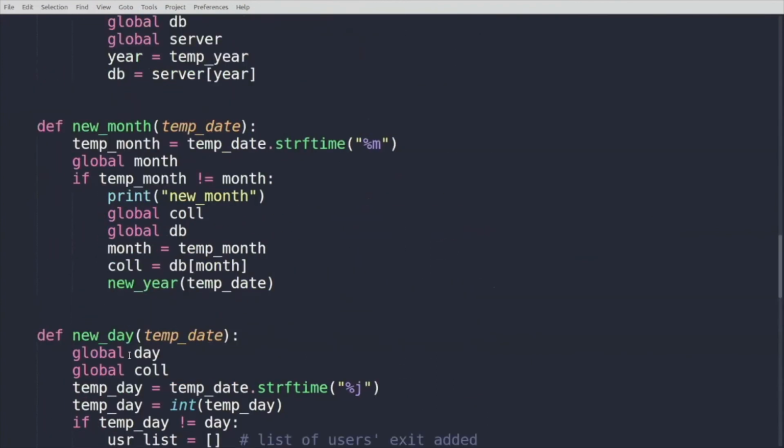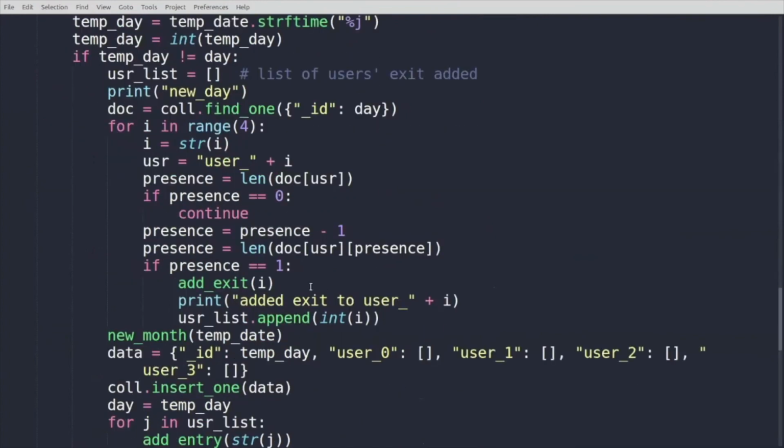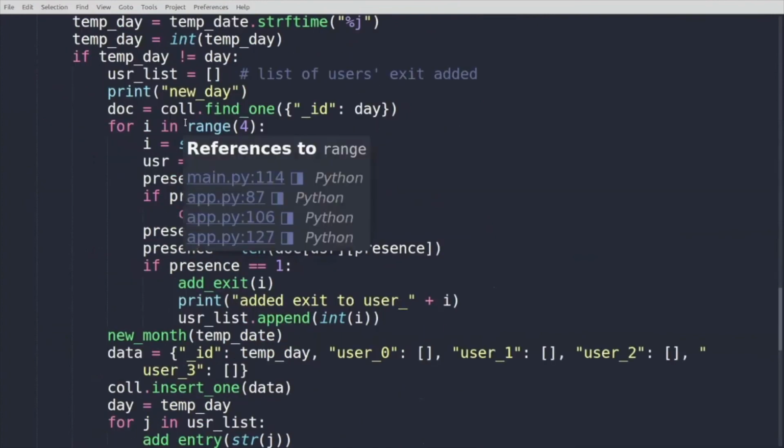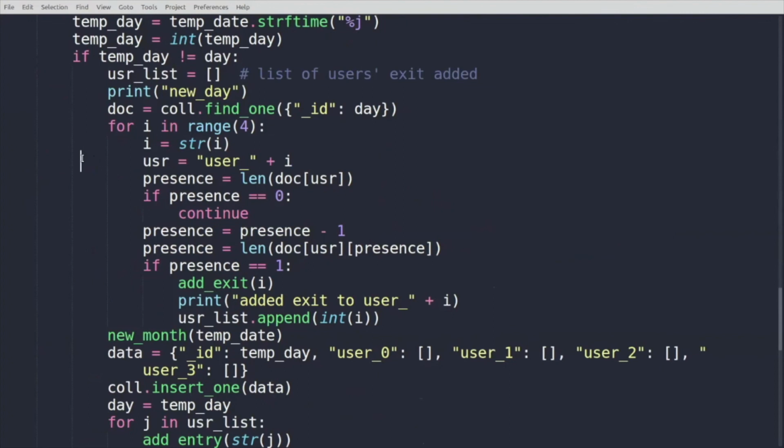If it is a new day, it is going to run this function, which is basically going to create a new document. So in case any person has entered on day one but hasn't yet exited on the same day, if the person is going to exit maybe on another day, just for example, this is going to handle that also. So it checks if any person has entered but not yet exited, adds those people into a list, then it creates a new database and then adds them back there.